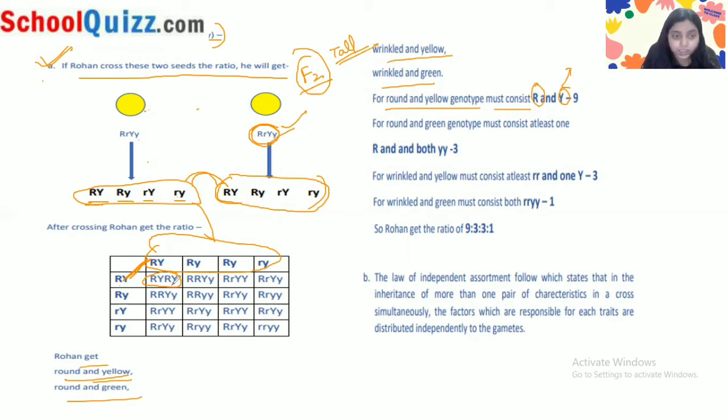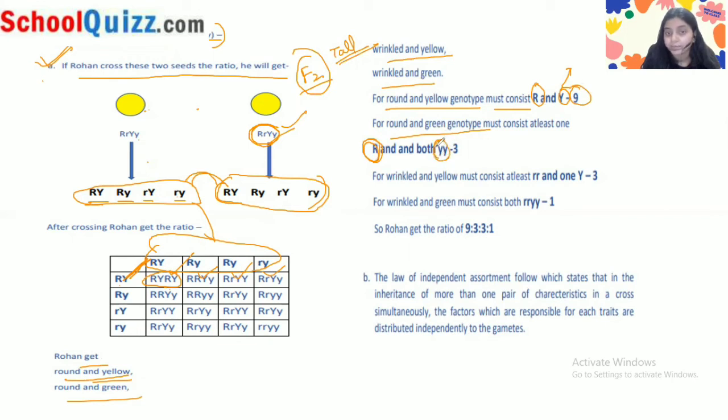So see how many have at least one capital R and capital Y. Here capital R and capital Y, capital R and capital Y, capital R and capital Y, and so on. These are 9, right?